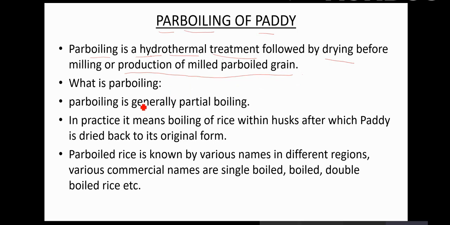So what is parboiling? Parboiling is generally a partial boiling. In practice, it means boiling of rice within the husk. Okay, within the husk. So if you have this rice, there is a husk, and then after the husk there is a bran. Within the husk, after which the paddy is dried back to its original form. Parboiled rice is known by various names in different regions, such as single boiled rice, boiled rice, or double boiled rice, etc.